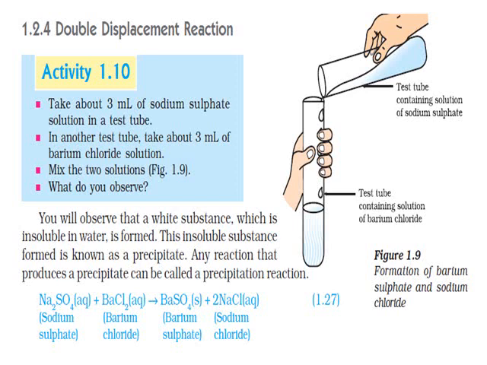Children, you can observe an activity again in order to understand the double displacement reaction. The activity says take about 3 ml of sodium sulfate solution. Sodium sulfate. What is the formula for sodium sulfate? Sodium Na, sulfate SO4, and sulfate has a valency 2 and sodium has a valency 1. Therefore, the formula for sodium sulfate is Na2SO4. In another test tube, take about 3 ml of barium chloride solution.